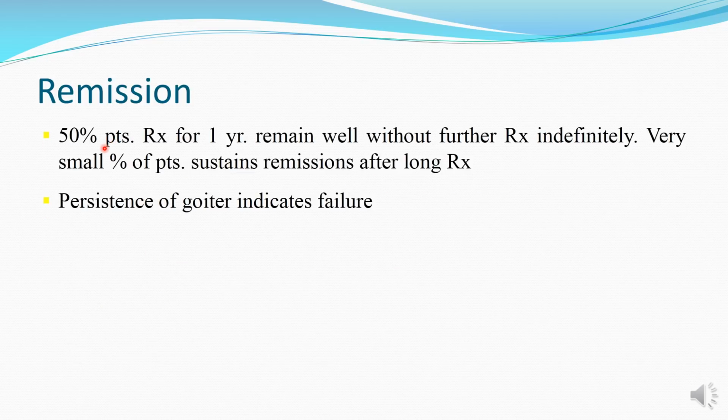The remission by giving treatment with thioamides is around 50% after treatment for 1 year, while the others might require the treatment indefinitely. Very rarely, a small percentage of patients will show remission after long duration of treatment. The persistence of goiter indicates failure of treatment, and therefore these drugs should be discontinued.